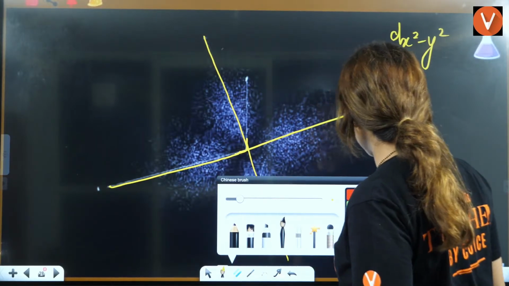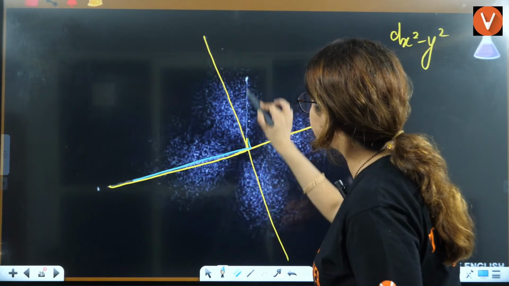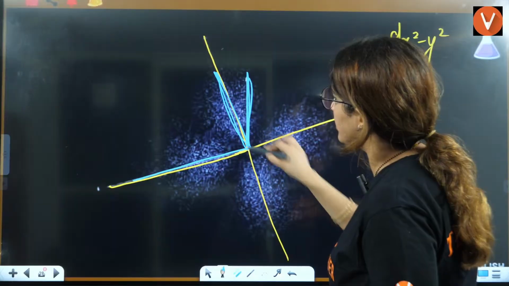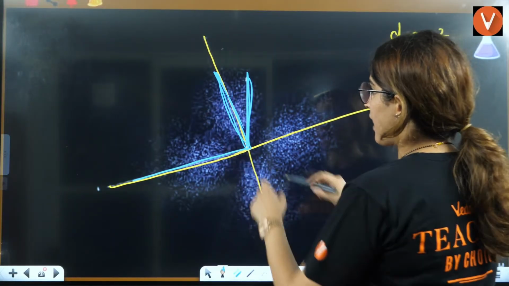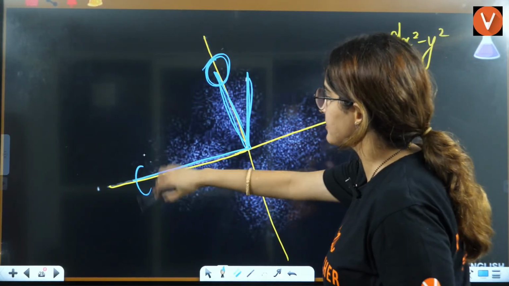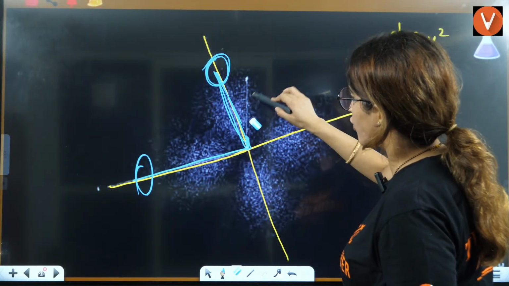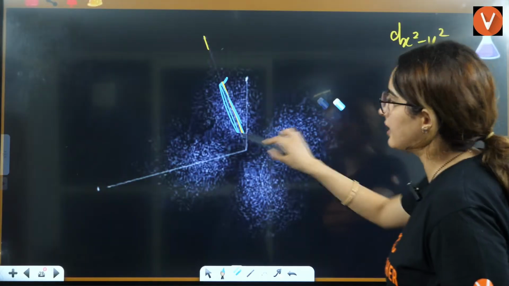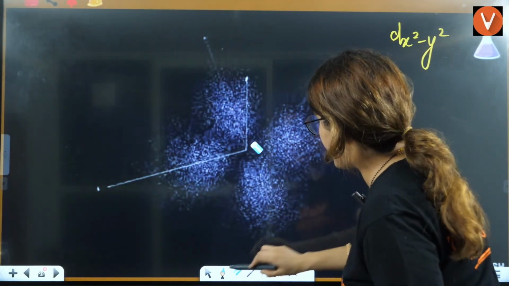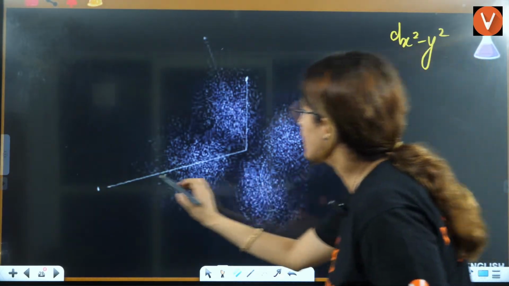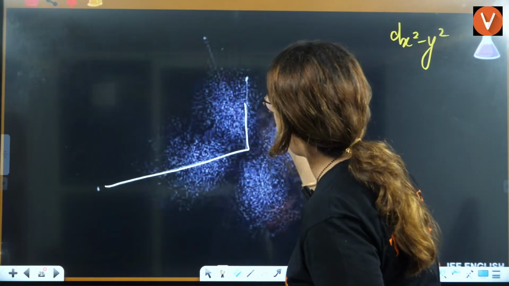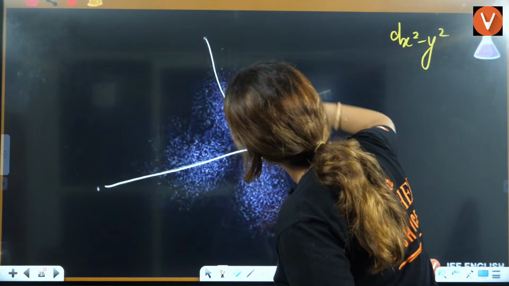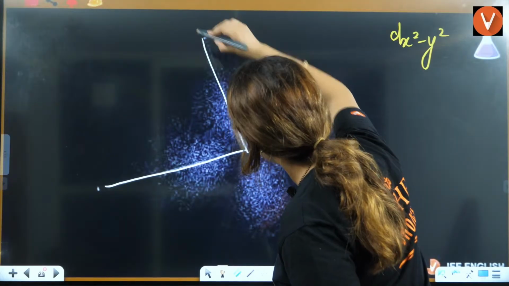The axis was like this. This was one axis, this was the second axis, and this was the third axis. And it is passing between this axis and this axis. So I'm just not drawing this one. Okay, to make this even more clear, I'll draw it here like this. This is the axis and this is the axis from where it is passing, right?